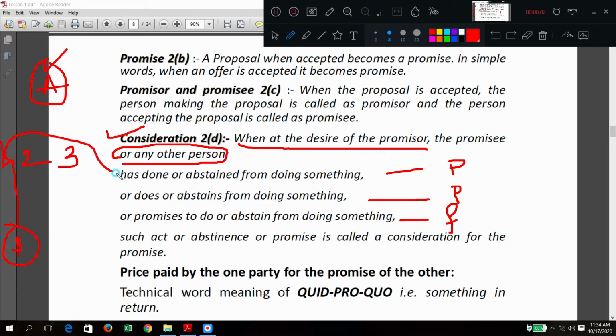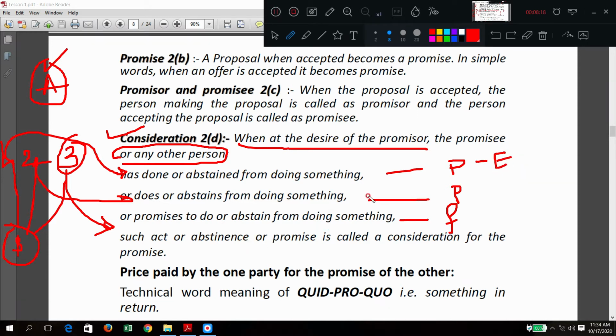That is also consideration. Maybe he is doing right now. That is also consideration. Maybe he is going to do that one. That is also consideration. So in a given example, civil engineering contract, excavation part already done.